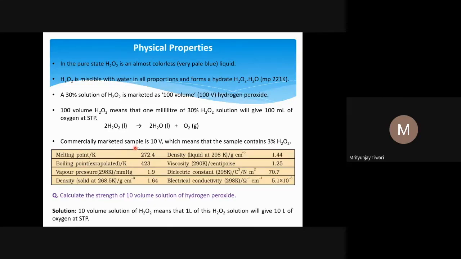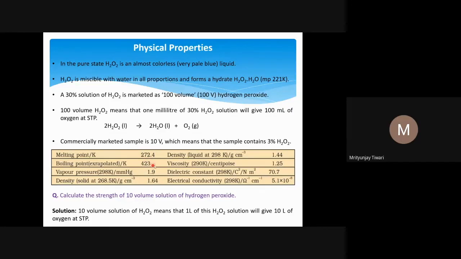The commercially marketed sample is 10 volume. If 30% is 100 volume, then 10 volume will be what? 100 divided by 10 is 10, so you also divide 30 by 10, so it is 3% H2O2. The other physical properties: the melting point is 272.4 Kelvin. Density is 1.44, so it's denser than water.